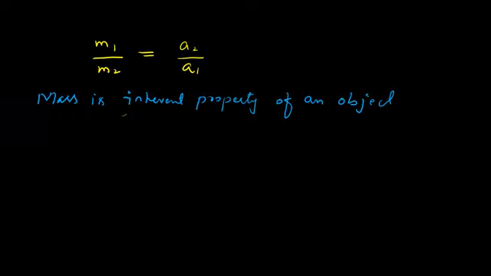Okay, so we can define the mass. We can say that the mass is an inherent property of an object. It's an internal property, and it's independent of the object's surrounding.